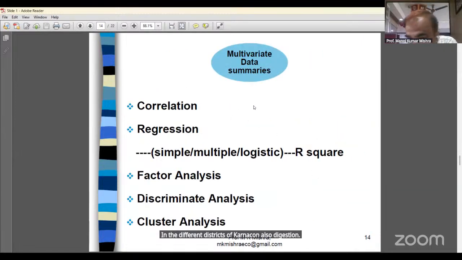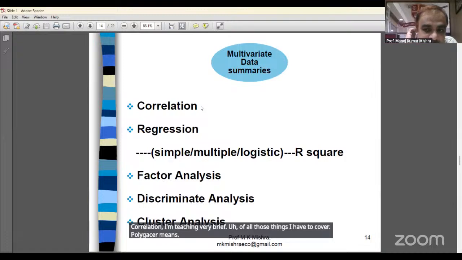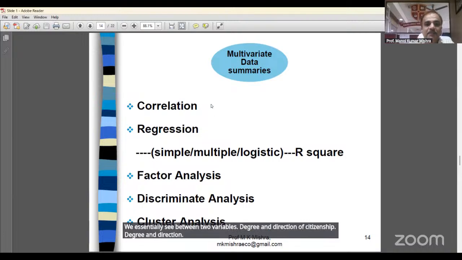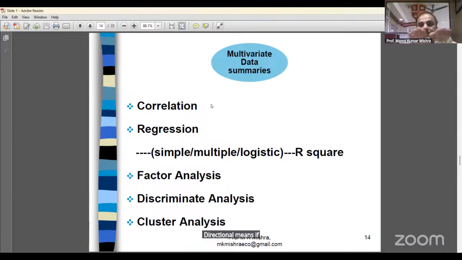Correlation. I am teaching very briefly because I have to cover all of these things. Correlation means relationship between two variables: degree and direction of relationship. Direction means, if there are two variables,